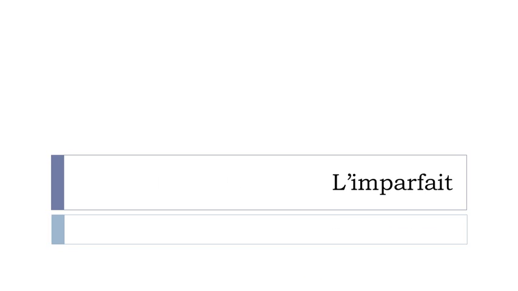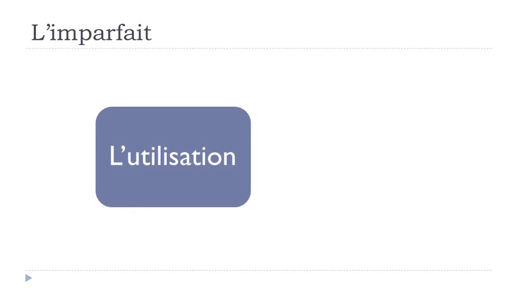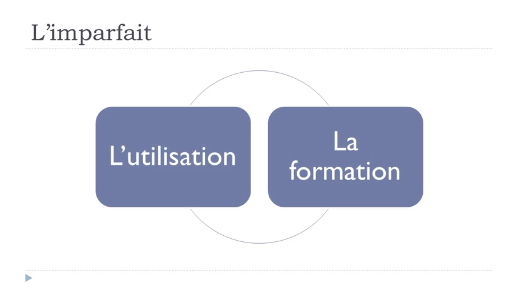And in this lesson we'll discover together l'imparfait. We saw previously le passé composé, this past tense that we use quite often, and this is the second one, l'imparfait. In this video, we'll see the first part, l'utilisation, so when do we use l'imparfait? Then the second part will be la formation, so how do we construct this imparfait form? But let's focus now on l'utilisation, so when do we use l'imparfait?